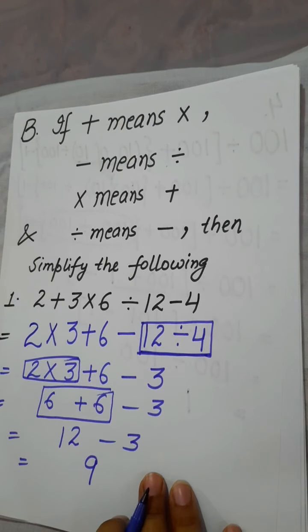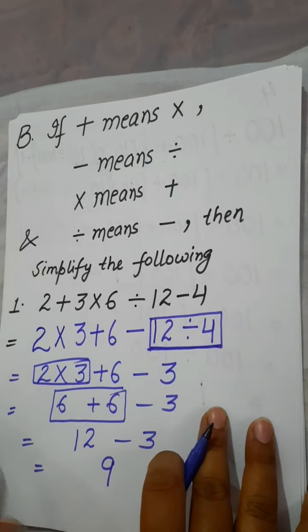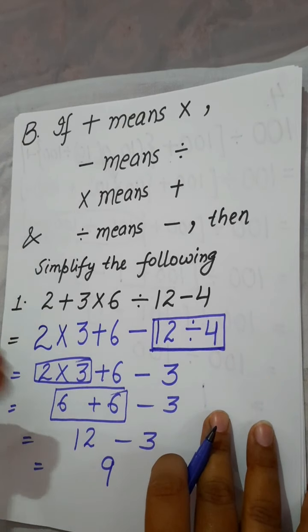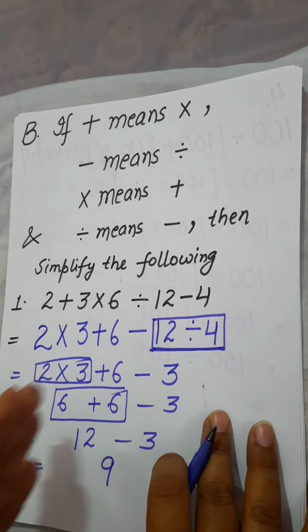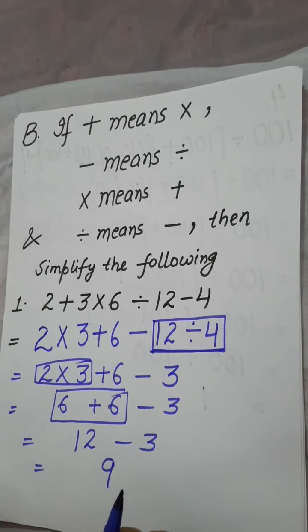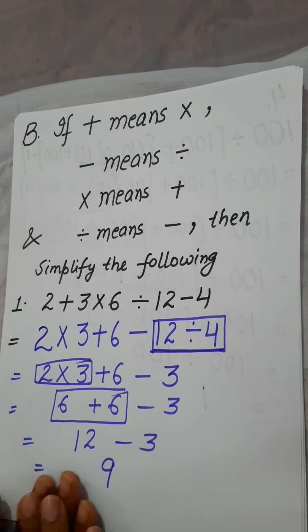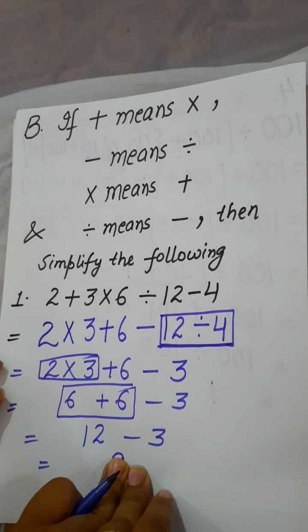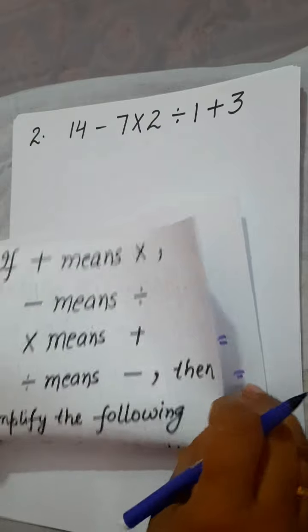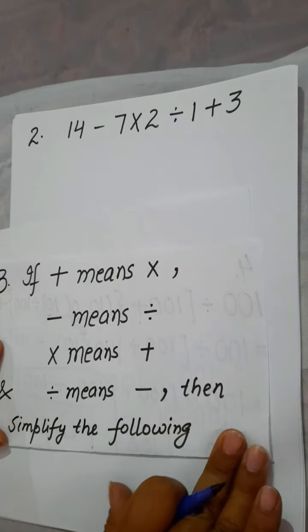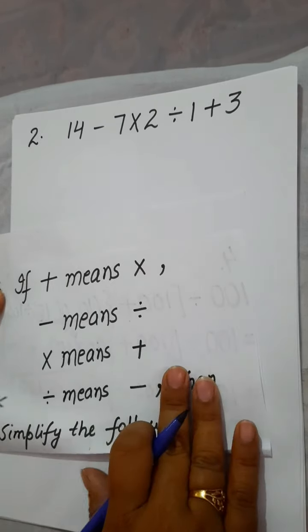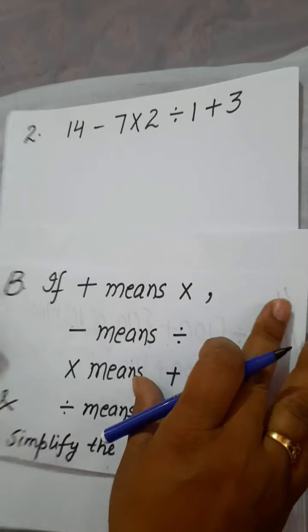We solved according to the rule of BODMAS, but in this question one twist is that instead of the operation you have to write another operation as mentioned in the question. So this way we solve our first question. Practice another question of same type. Here question is same to you. Here all the instructions are same to you, and this is the question we have to solve.